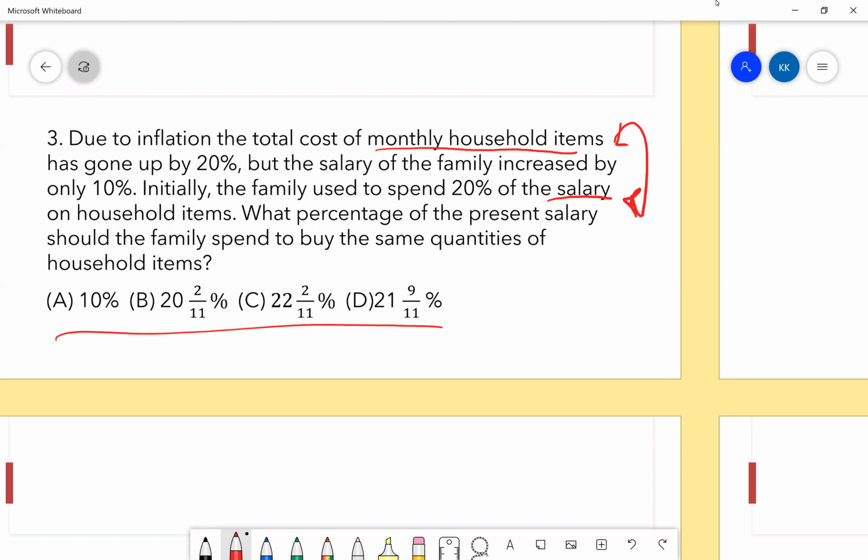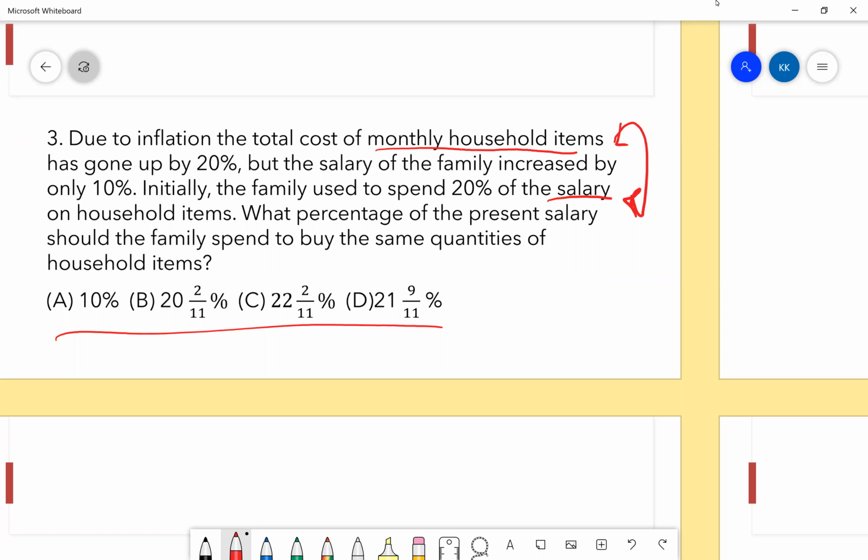Kesari: I'll tell the approach I have used. Correct me if I'm wrong. Let's take the initial salary to be 100 rupees. In the statement, initially the family used to spend 20% of the salary, so for household items they used to spend 20 rupees from 100 rupees.